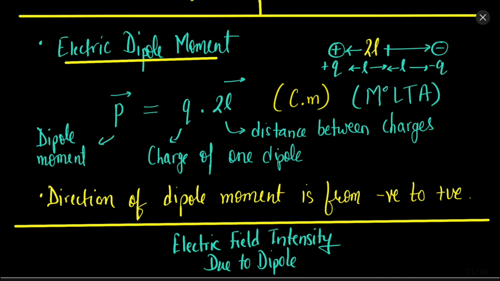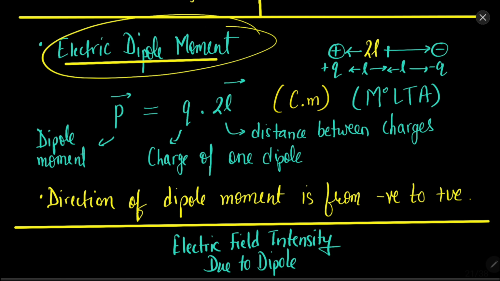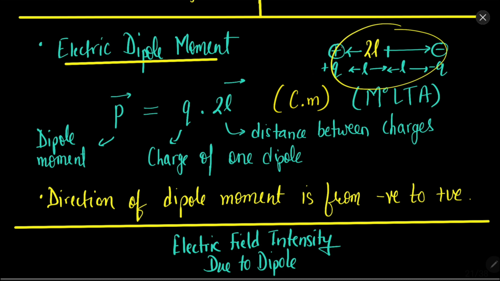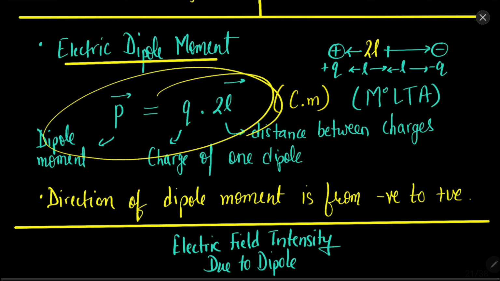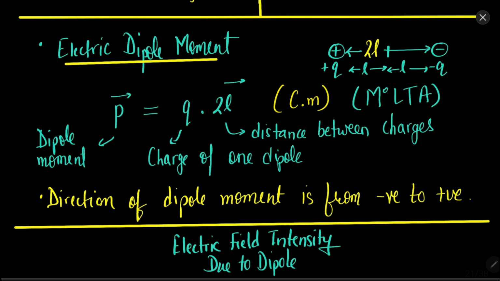There is one important quantity which is called the electric dipole moment. Electric dipole moment is the product of one of the charges and the distance of the dipole. Let's say the value of the dipole charge is q, any one charge q, and the distance between the dipole charges is 2L. Then the dipole moment will be q times 2L.